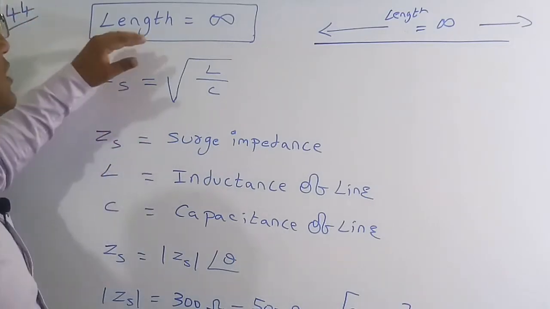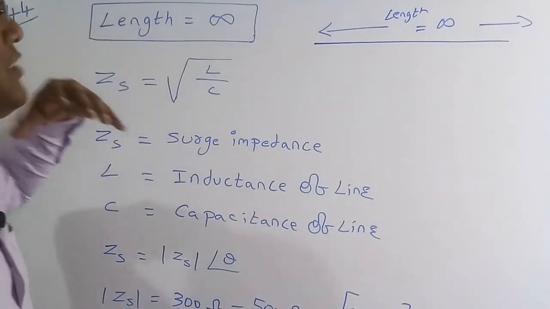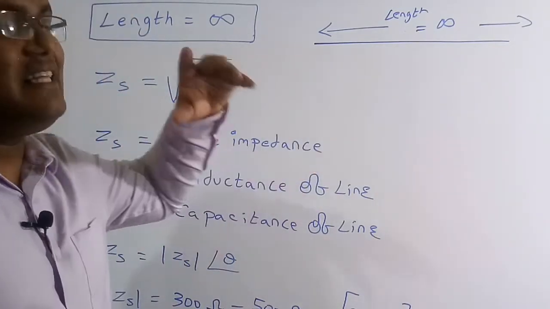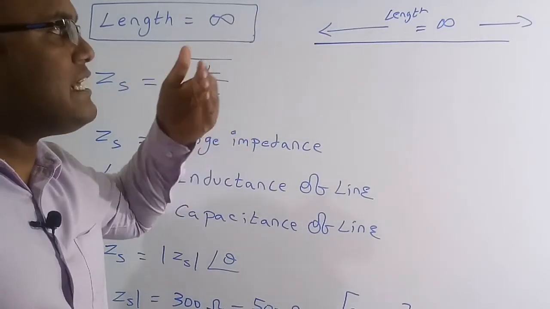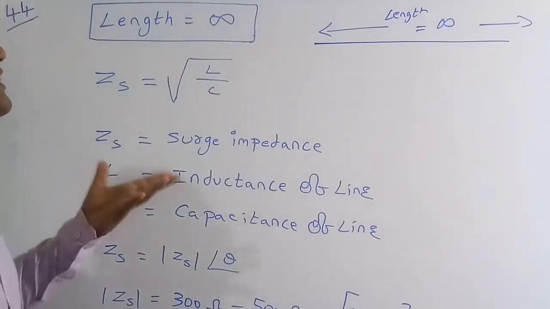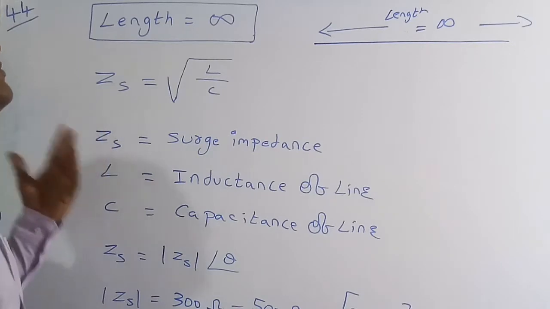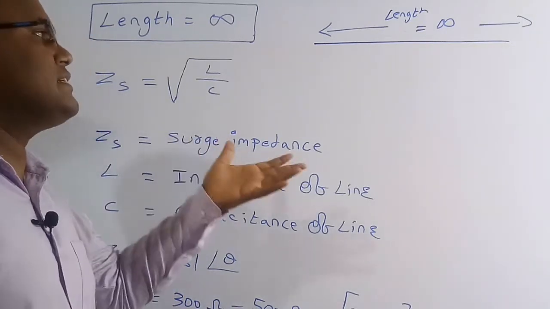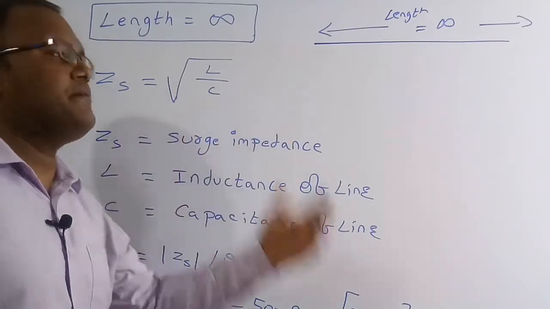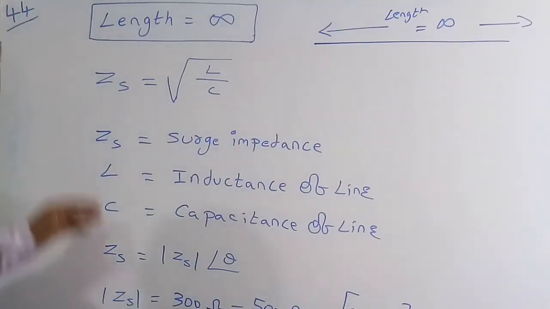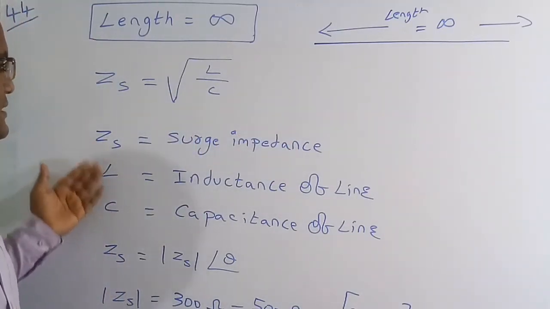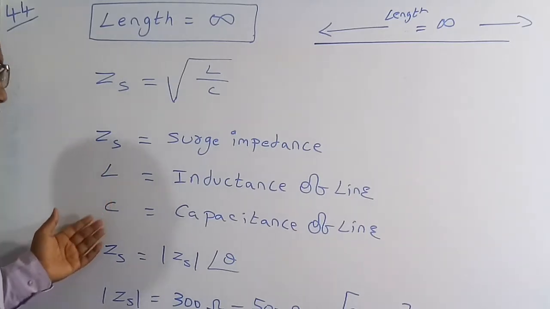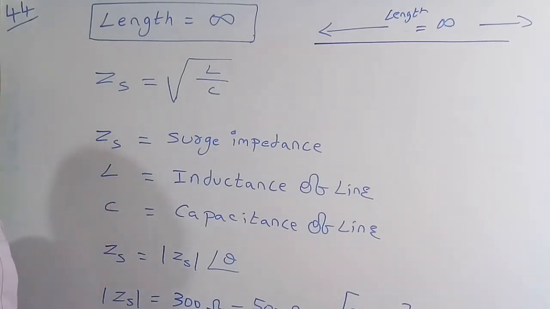The expression of the surge impedance is under root L by C, where L is the inductance of a line and C is the capacitance of a line. So ZS is called the surge impedance, L is called the inductance of the line and C is called the capacitance of the line.